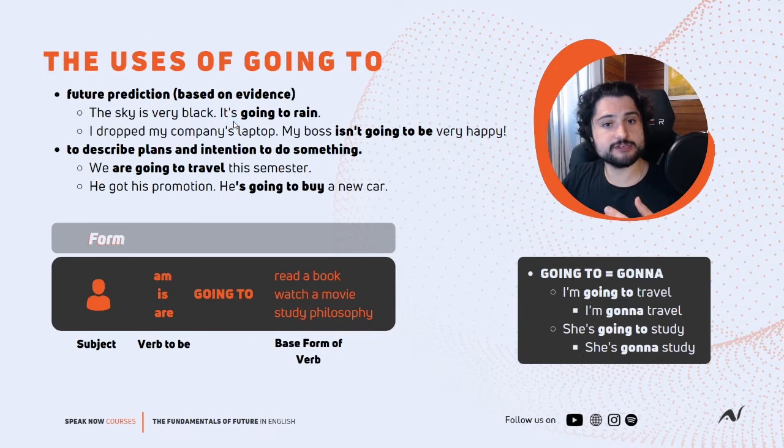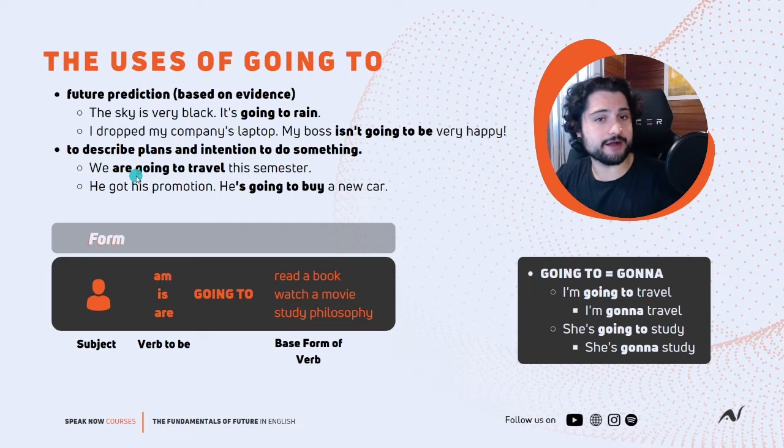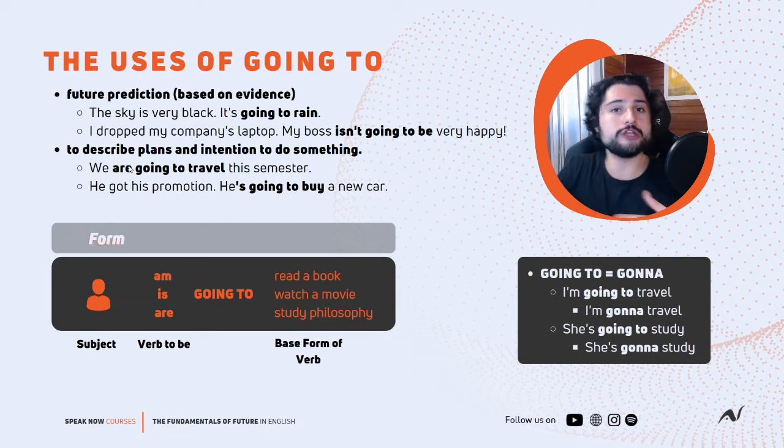It, the subject, is verb to be, going to rain. So going to needs the verb to be. My boss isn't going to be, that's the negative, which we will see in better details in our next discussion. We are going to travel, right? So I cannot say we going to travel.